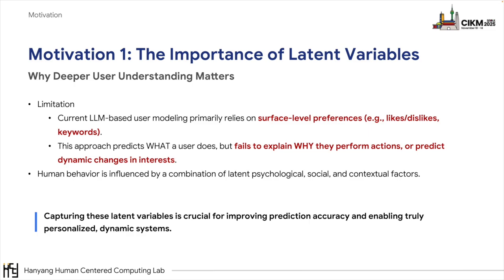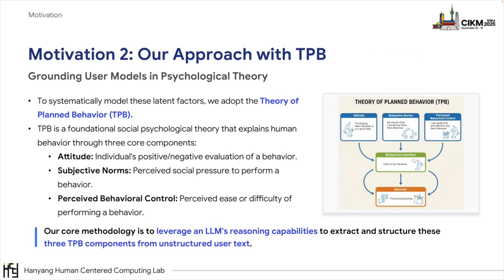Human behavior is complex. It's influenced by hidden or latent factors: psychological, social, and contextual. We believe that capturing these latent factors is crucial for building truly personalized and dynamic systems. So, how can we model these latent factors? Our solution is to ground our user model in psychological theory.